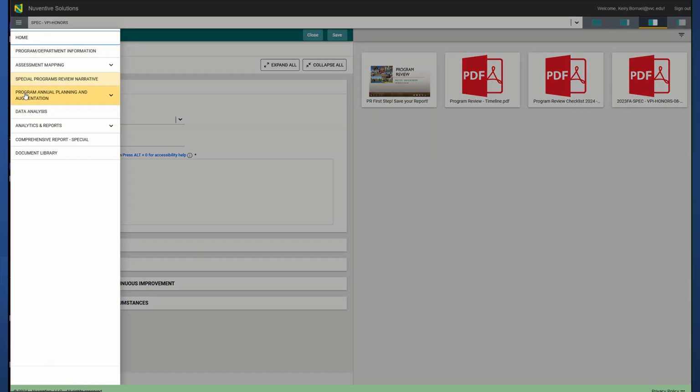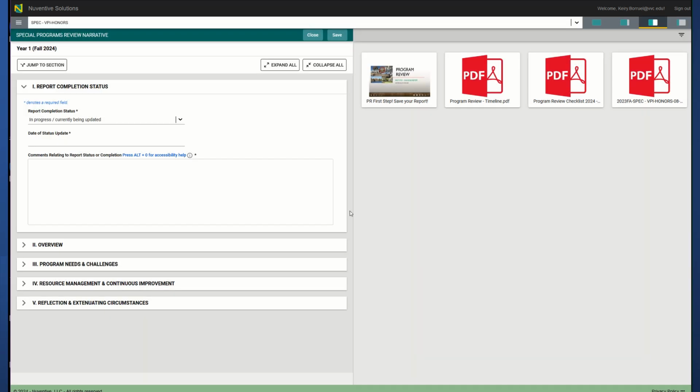But if you are done with your program annual planning and augmentation area, and if it's a data analysis year and you're also done with your data, then you could come back here and change it to either ready for peer technical review if you're within that deadline, or you could complete it and submit it, which means you are ready for it to be sent out to the first tier, and you're done with program review. Once you change it to whichever one you choose, you're going to click save. And that is it. You will be done with this area.